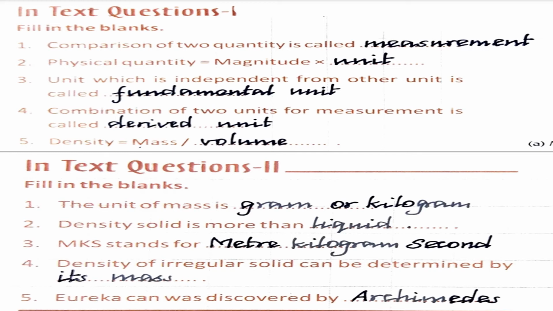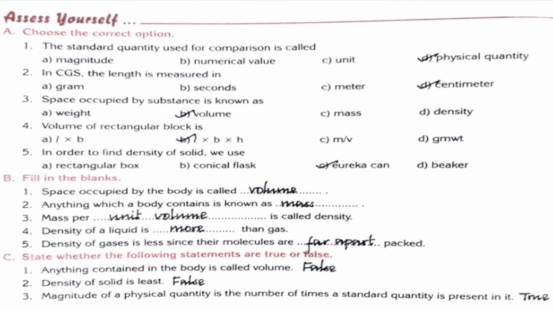Yeah, completed. Then take page number 18. There is a choose question, is it children? The standard quantity used for comparison is called, what is the answer? Unit, is it children?